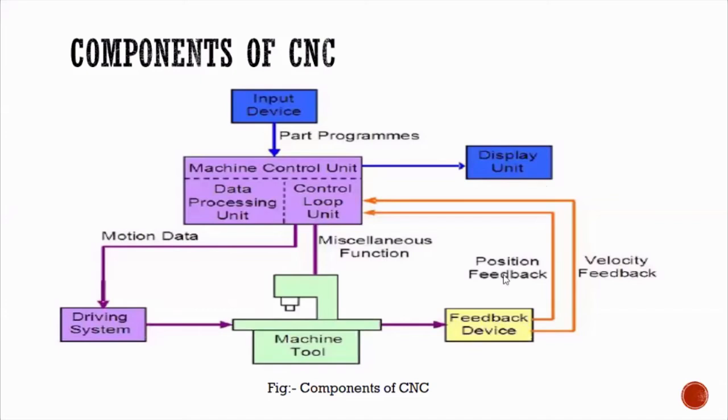Next there is one important part that is called the feedback device. CNC has its existence in the industry only because there is a feedback system.